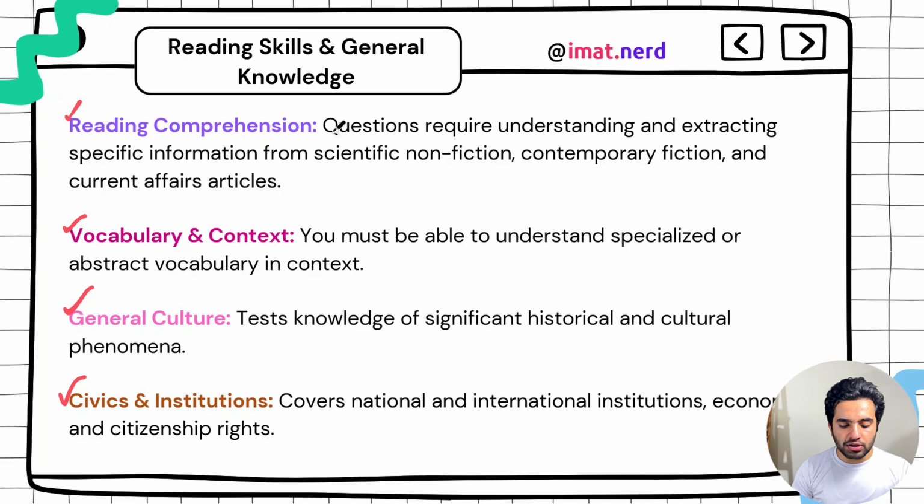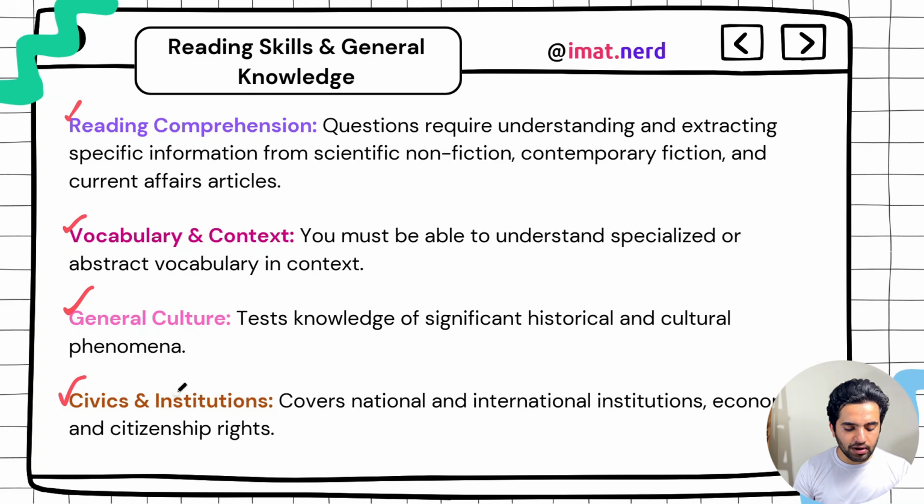In reading comprehension, there will be questions requiring understanding and extracting specific information from scientific, non-fiction, fiction and current affairs articles. They will be giving you at least 1 or 2 questions from here, and you will have to comprehend it. Then you have vocabulary and context. You must be able to understand specialized or abstract vocabulary in context. Then you have general culture, Italian culture, testing knowledge of significant historical and cultural phenomena. This is what they mean by general knowledge.